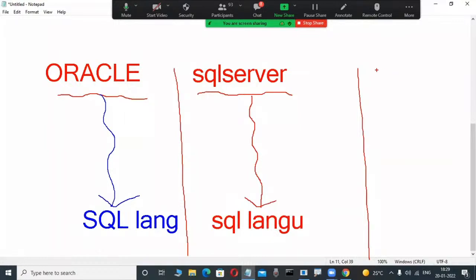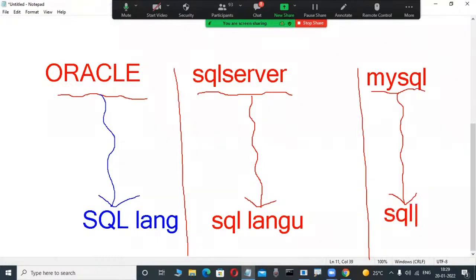Again, many people in my company use MySQL. MySQL is also a relational database product, and it is open source. Some employees are working on the MySQL product, and to operate the MySQL database they also use SQL as a language. So SQL is a universal language.